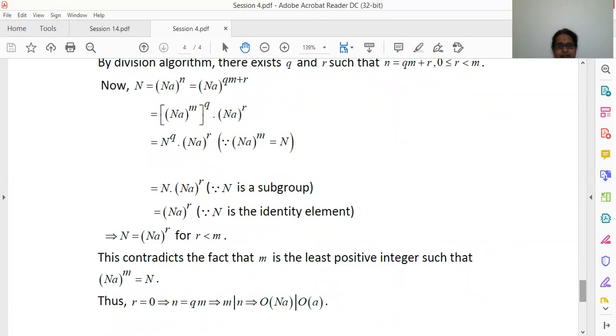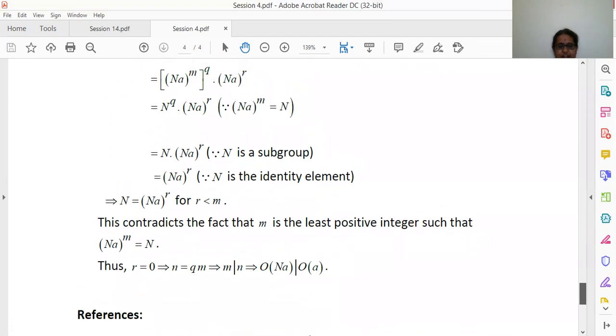So r cannot be less than m. So r is equal to 0. r is equal to 0 implies n is equal to qm. n is equal to qm implies m divides n. We have taken let order of a be n, order of Na be m. So m divides n implies m, order of Na, divides order of a. So we have shown that order of Na divides the order of element a.